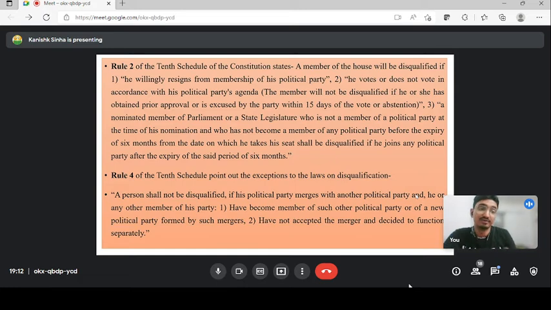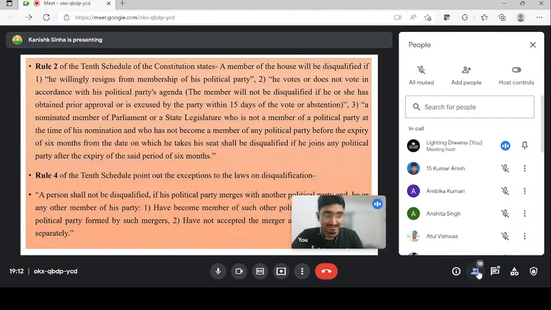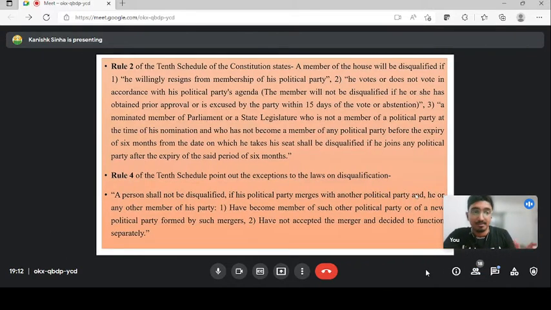Or, as I gave you the example of the uniform civil code, let's take someone else's name. Anshita is a member of the Congress party and she did not vote according to the direction of the whip that the Congress party issued to her. At that time the Congress party will bring a disqualification against Anshita, and she will be disqualified according to the decision of the speaker. So these two things.